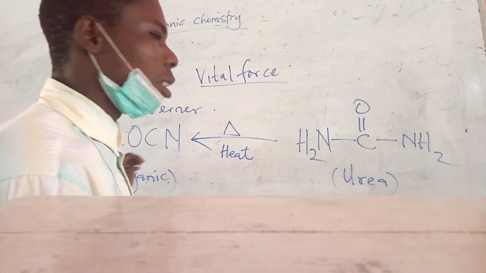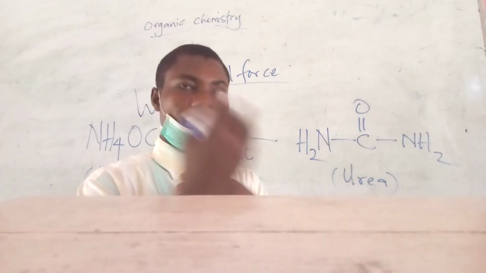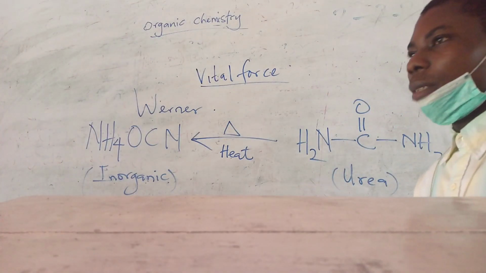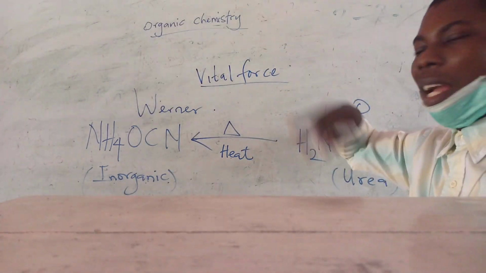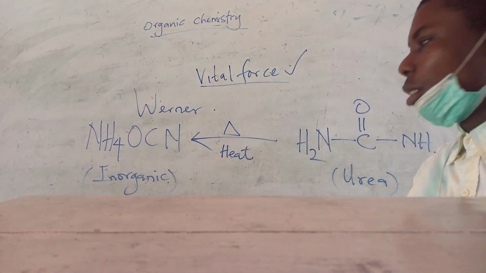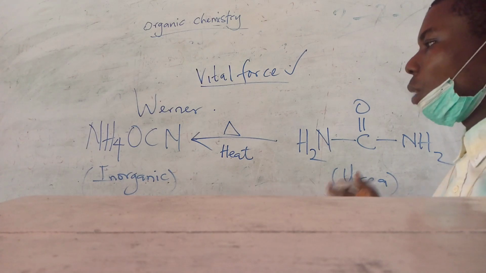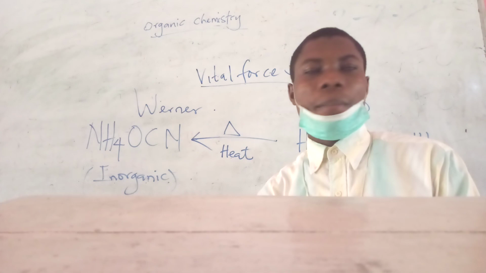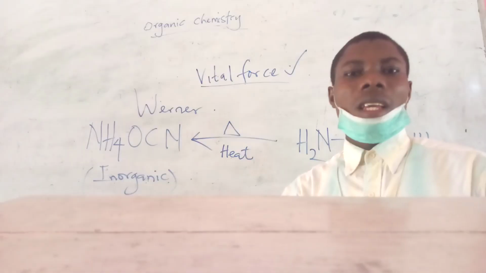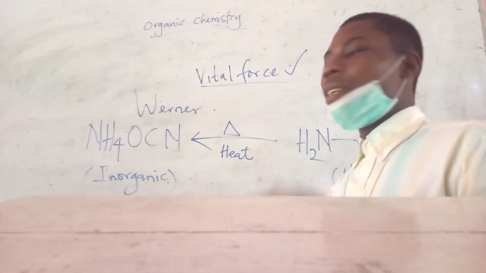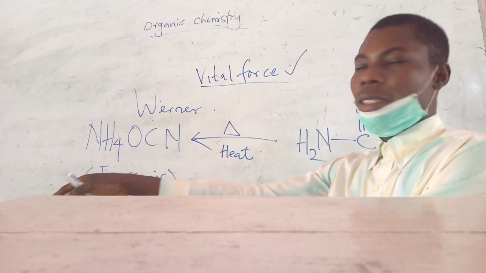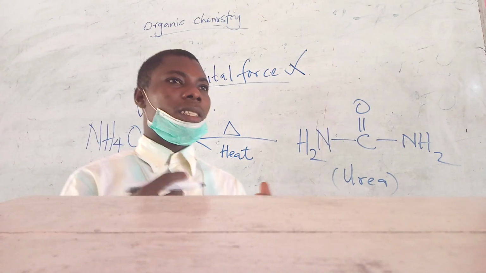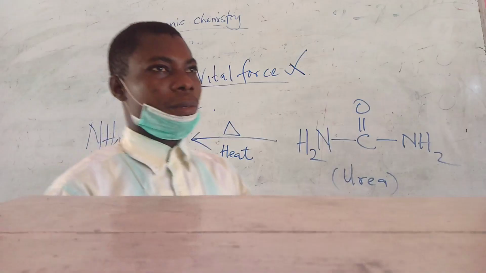This was the reaction that Wöhler produced, and we nullified the definition of organic chemistry as the aspect that deals with vital force. We said, okay, since we can never get ammonium cyanide in a living system, and we got a product that can be gotten from a living system from an inorganic compound, we nullify this definition as the aspect that deals with vital force.